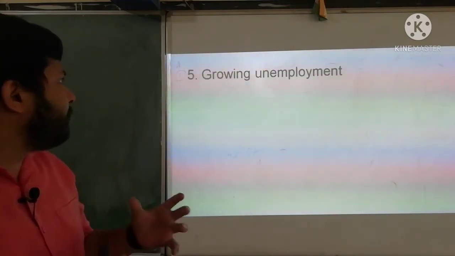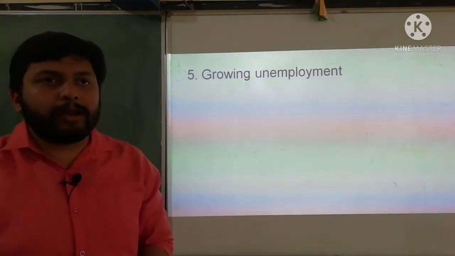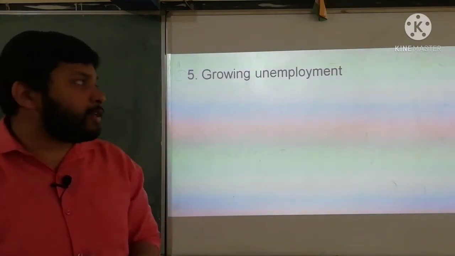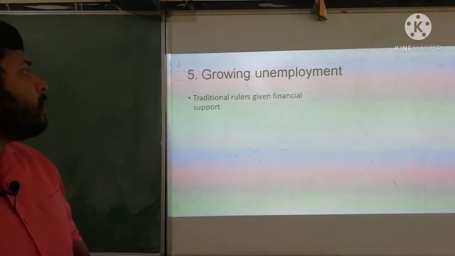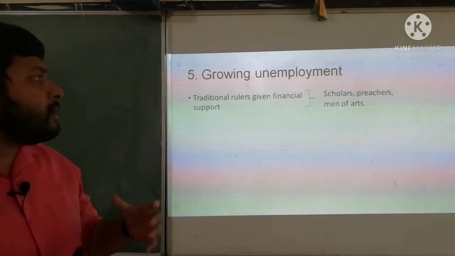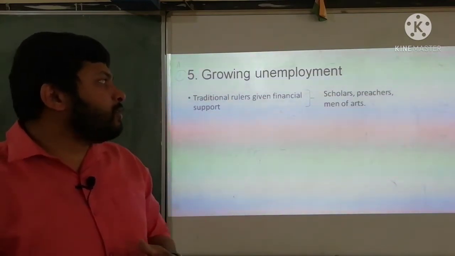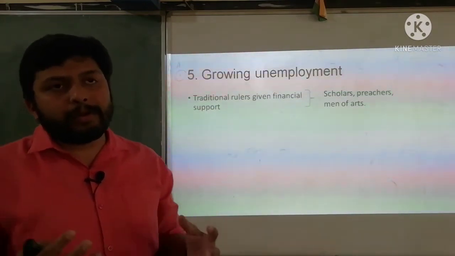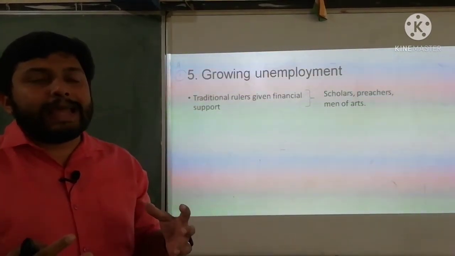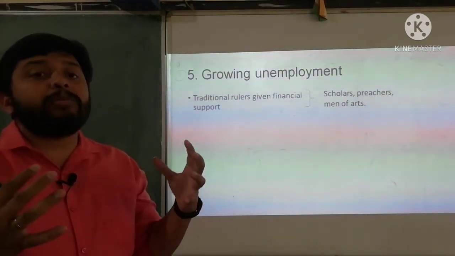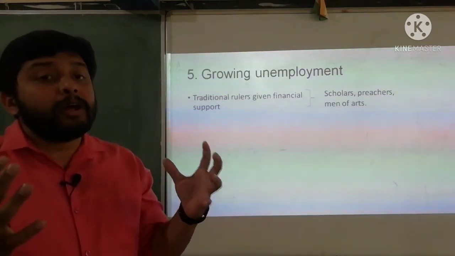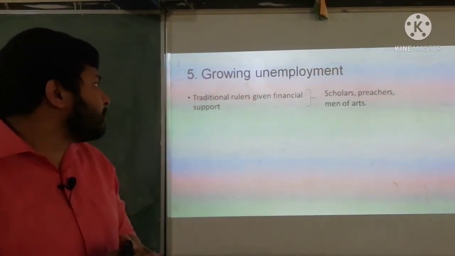Now we move to the fifth one, growing unemployment. A lot of people became unemployed. They lost their profession. How? Let's see. Traditional rulers gave financial support to different people like scholars, preachers, men of arts. You might remember in some historical stories, the king in his court appointed a number of poets and people expert in different fields.